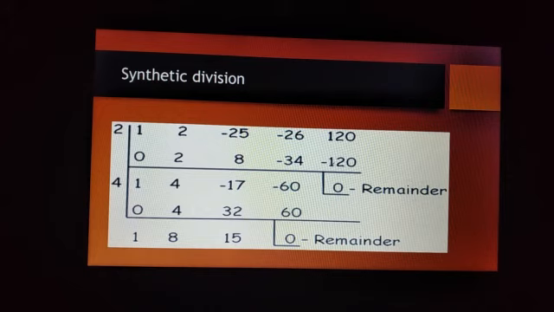We got x cube plus 4x square minus 17x minus 60. That power of 4 we got, then we get another factor 4. So 4 we put, and in the same way we divide: first term 0 put, and one term we write, 1 into 4 is 4, 4 plus 4 is 8, 8 into 4 is 32, 32 minus 17 is 15. So here we got x square plus 8x plus 15.